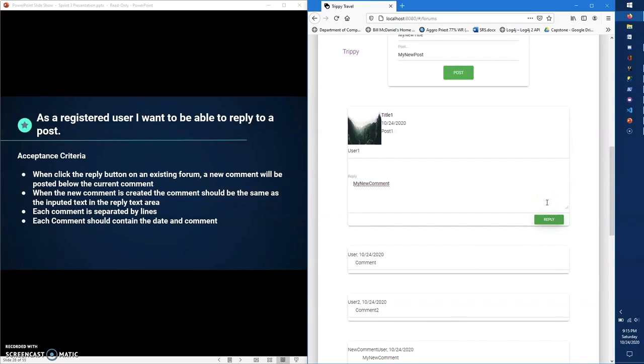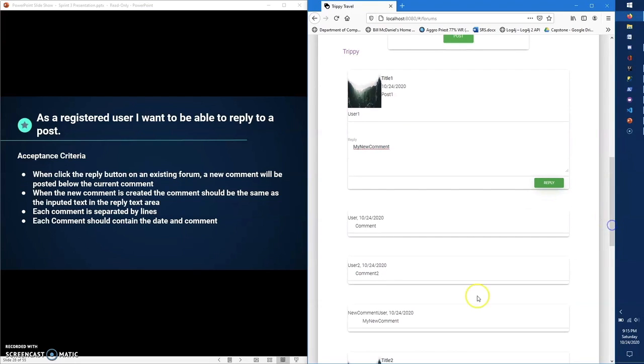When a new comment is created, the comment should be the same as the inputted text in the reply text area. So the comment here is my new comment. Scroll down. This is my new comment, and if I go back to the reply text area, over here, my new comment. Each comment is separated by lines. So over here we have lines to separate each comment to make sure that they're not the same.